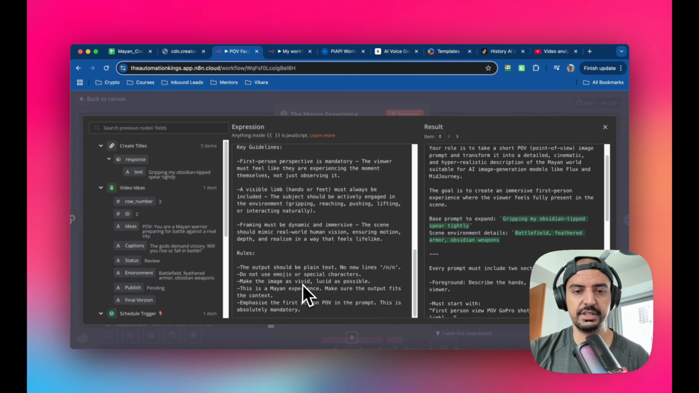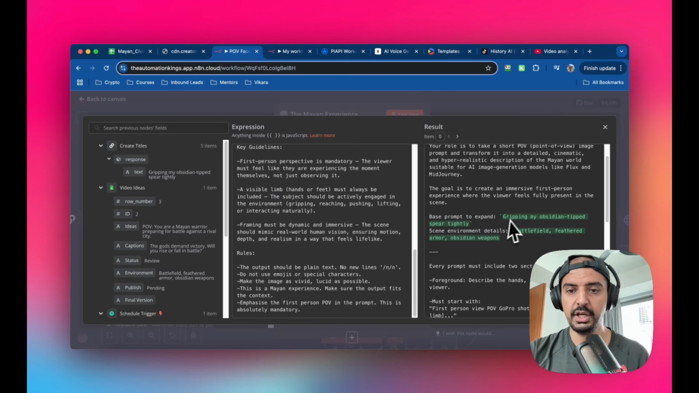Make the image as vivid, lucid as possible, because I want to make it like an interesting scene. And more importantly, I want to grab attention, right? This is a mind experience. Make sure the output fits the context. Again, I'm reinforcing the mind theme. Emphasize the first person point of view in the prompt. This is absolutely mandatory, okay? And this is what it looks like.